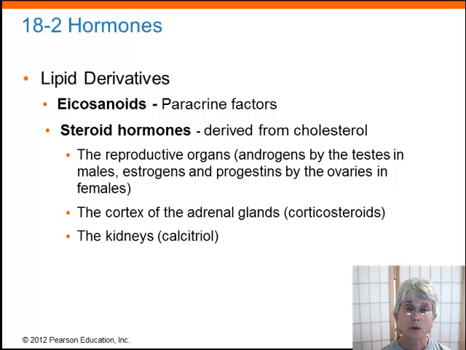And you do need to know which ones are steroid hormones, but that's a very simple list. There are only 3 sex hormones that you need to know, which are steroids: testosterone, estrogens, and progestins. The adrenal cortex secretes steroid hormones. All of the hormones from the adrenal cortex are steroids. So if you know which ones those are, you know they're steroid hormones. And last but not least, the kidneys secrete a steroid hormone called calcitriol. Calcitriol is actually derived from vitamin D.